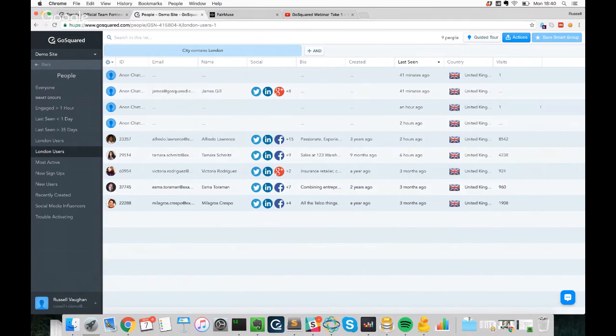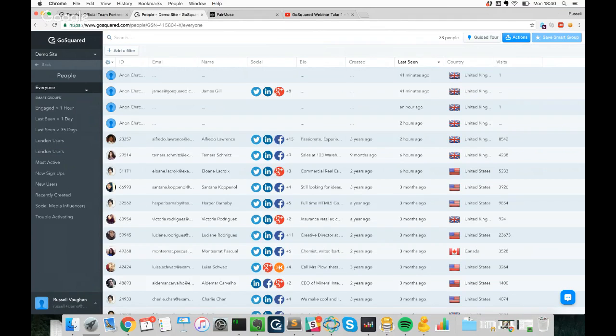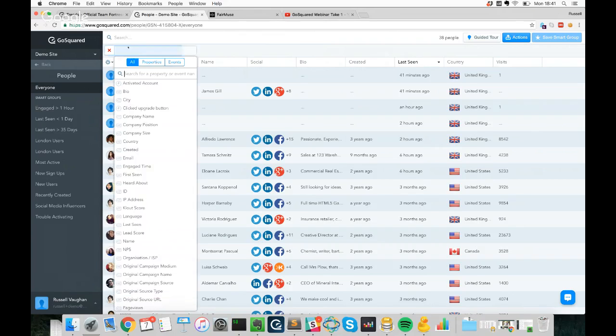On top of properties, what we can do is also filter by event. So these, again, are any actions that you're tracking that a user takes on your site. So let's build a smart group of people who may have had some difficulty getting set up with our demo site service. So we'll start by clicking add a filter, and we're going to click events.